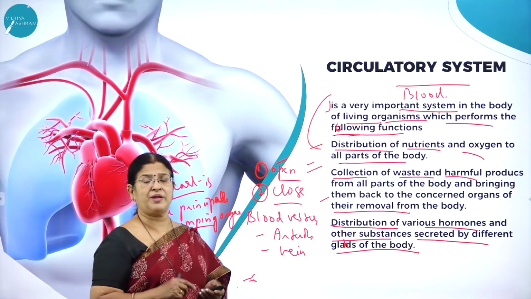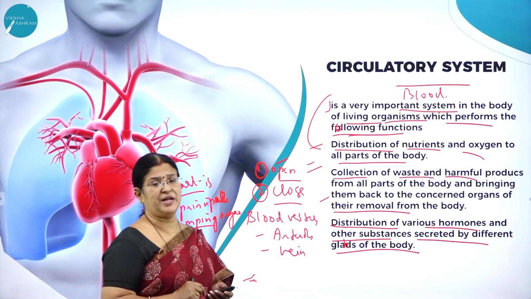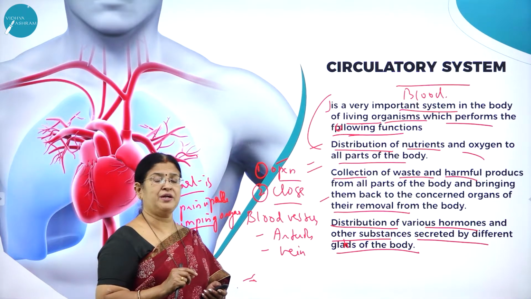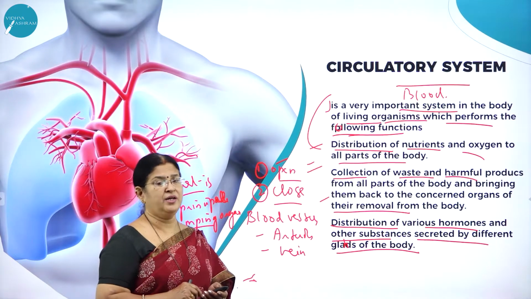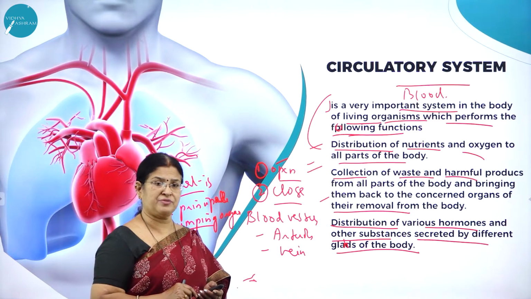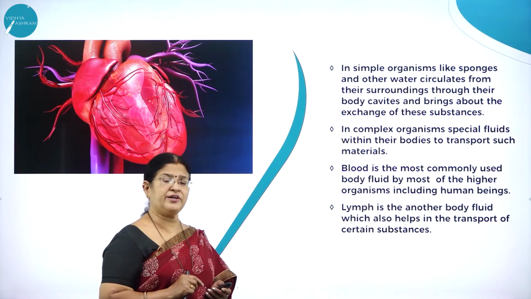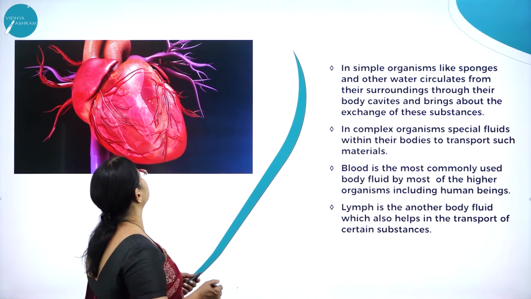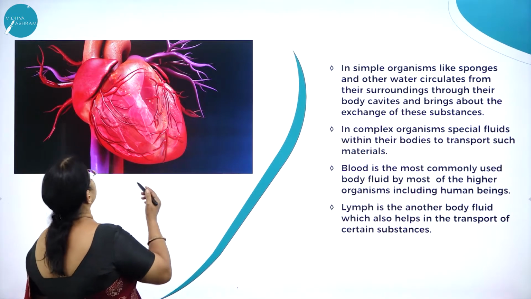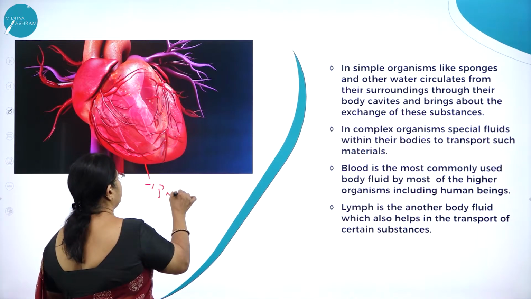Closed circulatory system, like in human beings, has blood vessels. So the heart pumps the blood, and from there on, the blood vessels, namely the arteries and veins, carry the blood and supply it to the different parts of the body. Moving on, but do you think the circulatory system is of the same type in all organisms? No, definitely not. See how beautiful this heart is. Such a beautiful organ and a principal organ of the body, we can say.